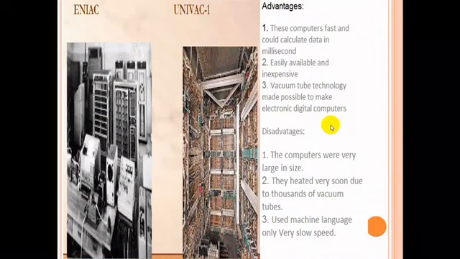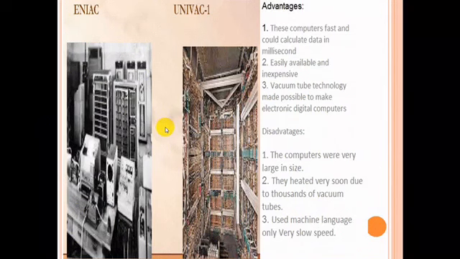What disadvantages they had was that the computers were very large in size. As you can see, they were very large, and they heated very soon due to the thousands of vacuum tubes. They used machine language only, and had very slow speed. That's why, because of these disadvantages, the second generation of computers came.